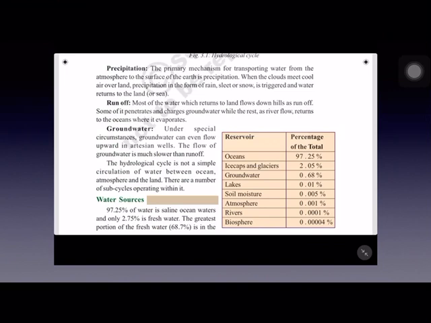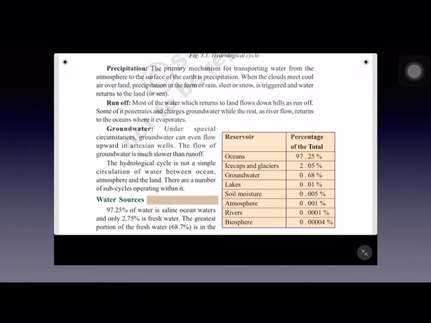And the fifth stage of the hydrological cycle is runoff. Most of the rainfall that occurs in the form of precipitation flows down the hilly slopes, and some of the rainwater percolates into the ground and gets recharged as underground water. If there is no tree cover to stop the rainwater, it flows down from one region to the other region according to the slope, and this is called as runoff. The remaining rainwater joins the rivers, lakes or ponds and finally reaches the sea, where it gets evaporated again.